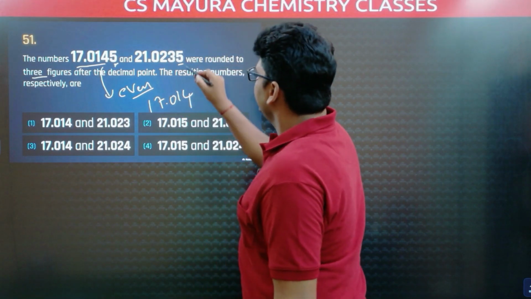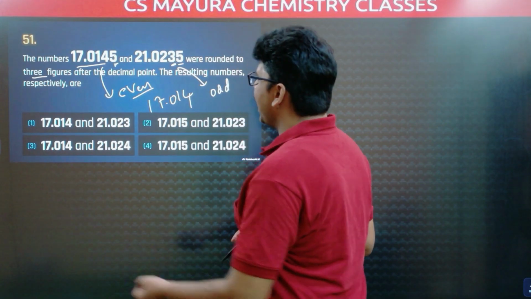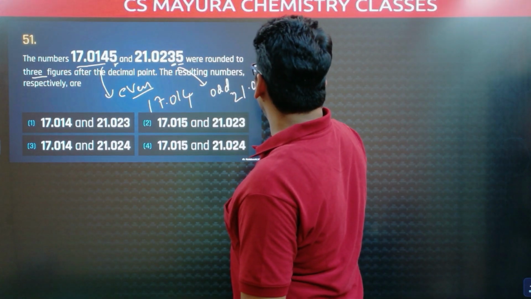17.014. In 21.0235, the preceding digit is 3, odd. Then we have to add 1 to this. The answer is 21.024.